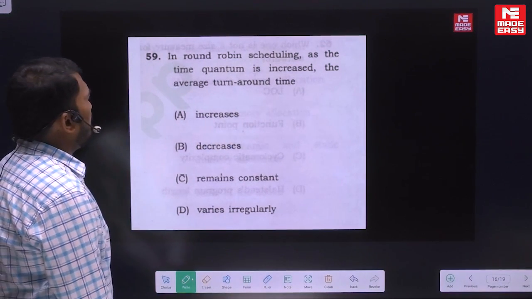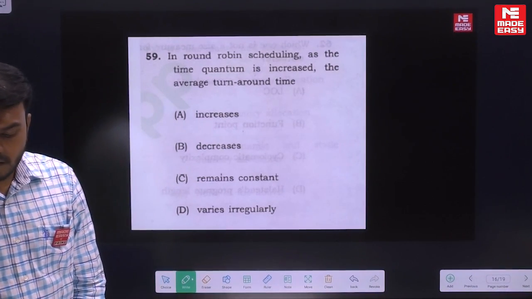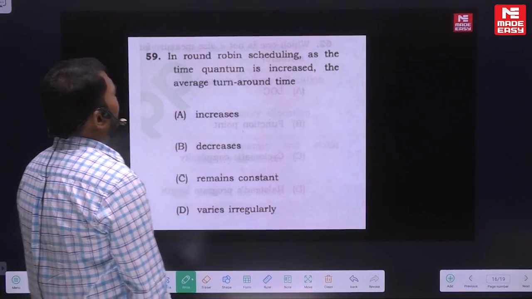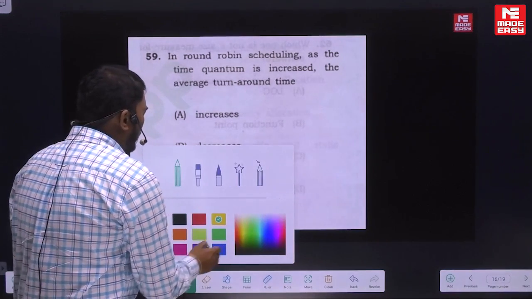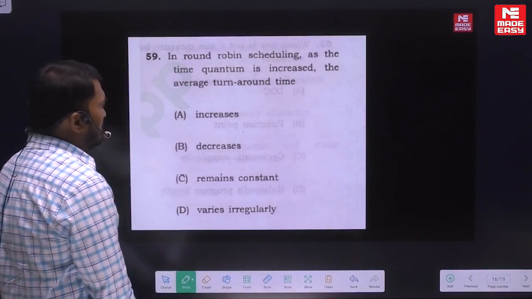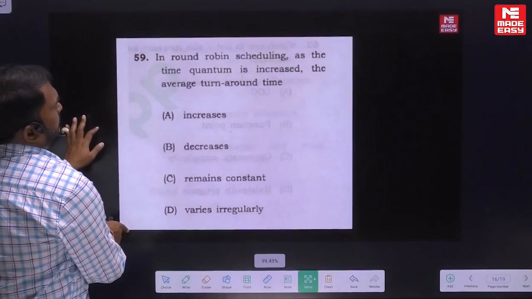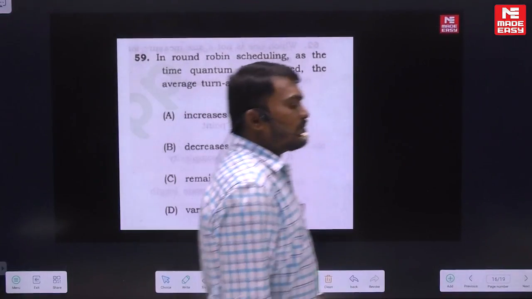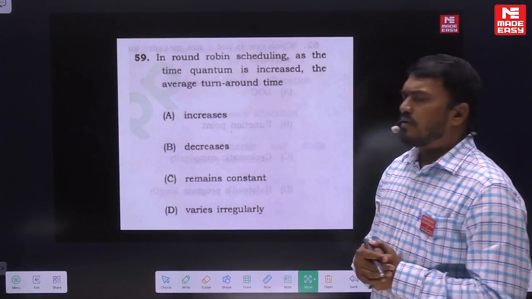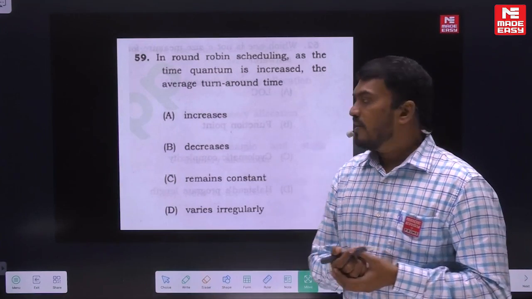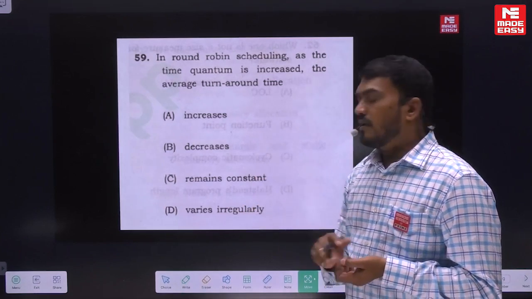If you observe the next one, on round robin scheduling, this is a good question. Just give it a try. In round robin scheduling, as the time quantum increases, what happens to the average turnaround time? Most students, when I discuss this question, do it in a wrong manner. So, when the time quantum increases, does the average turnaround time increase, decrease, remain constant, or vary irregularly?